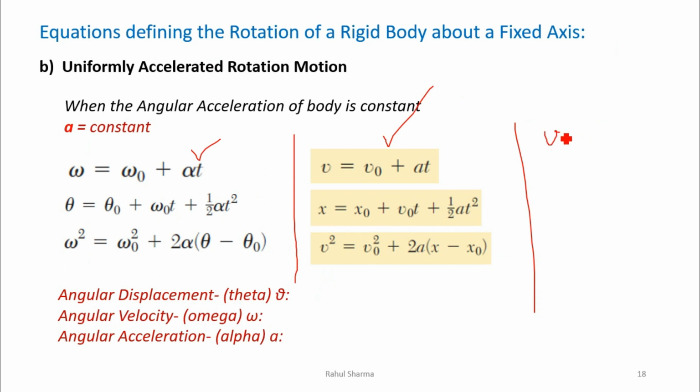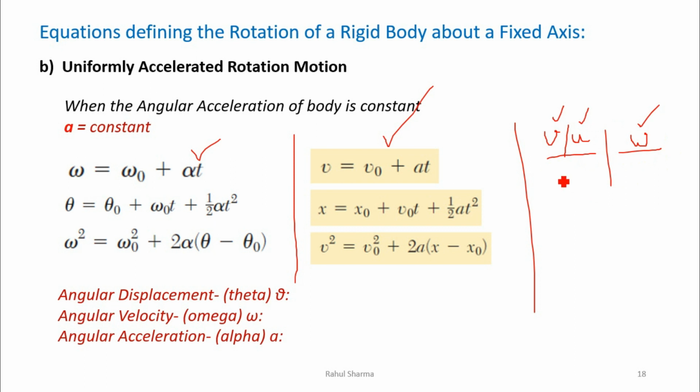In the rectilinear motion we are taking v or u as the speed, but in angular we are taking omega, just similar to the w. This is the speed symbol for rotation, and these are the speed symbols for rectilinear motion.